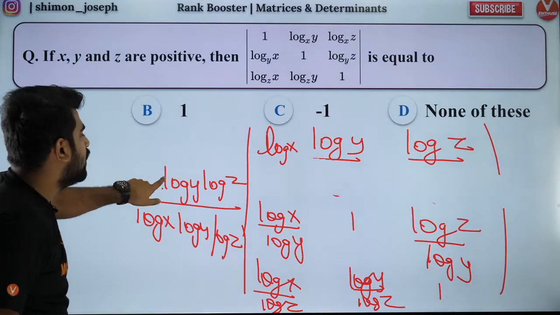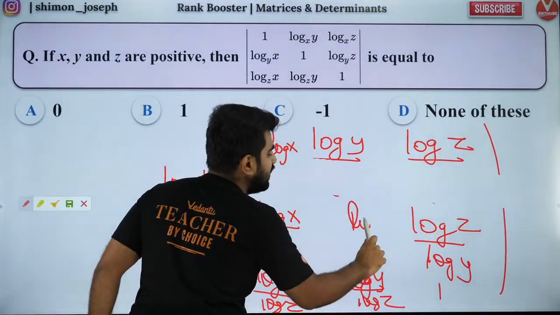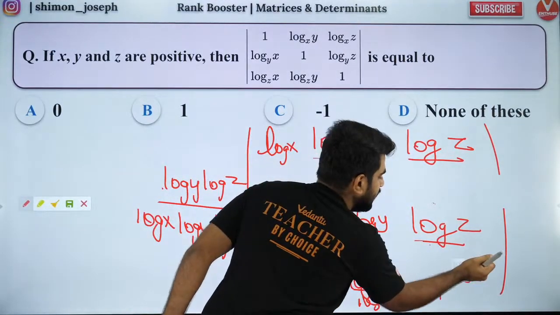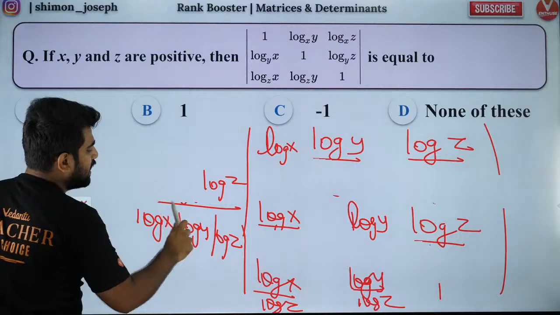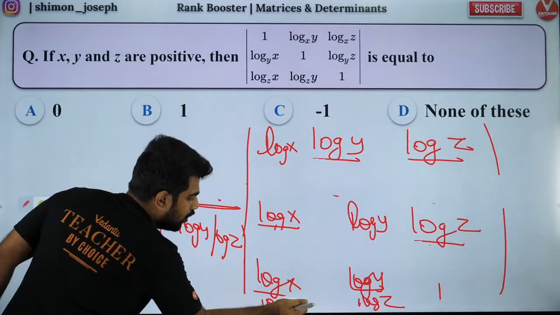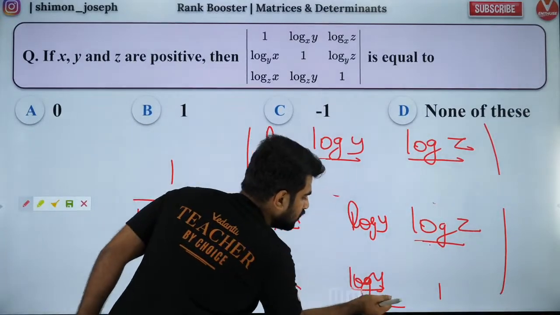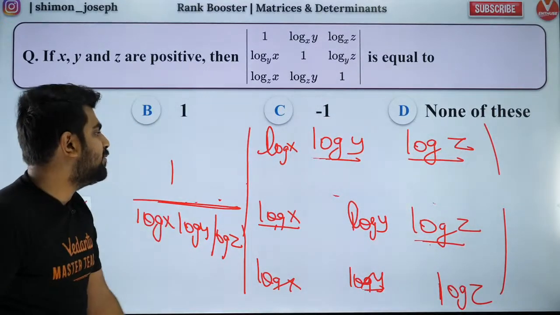Now similarly, log y I will take to the second row. So this will become like this, and here I can remove log y. Now log z also I will take to the third row. If I take it to the third row, the denominator will go away. Here also the denominator will go away. I will get log z. So this is what I am left with.